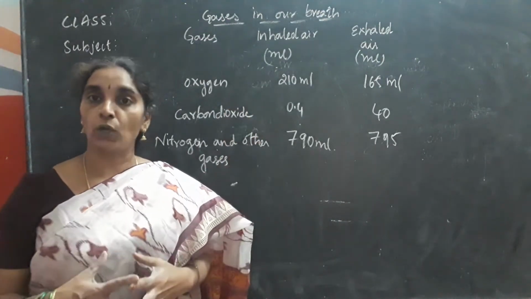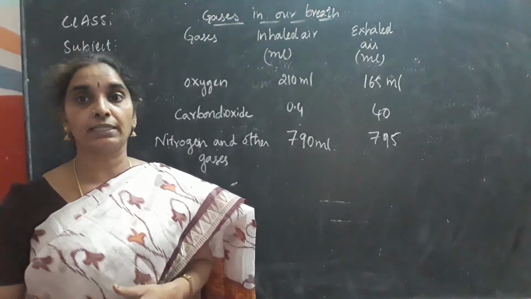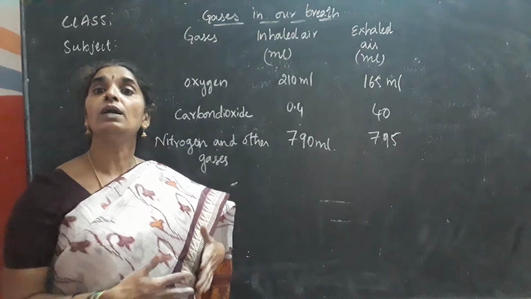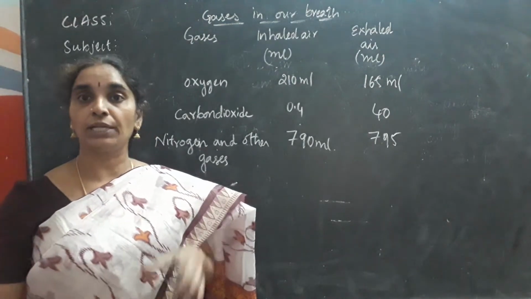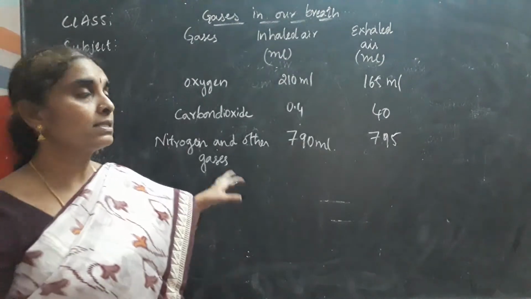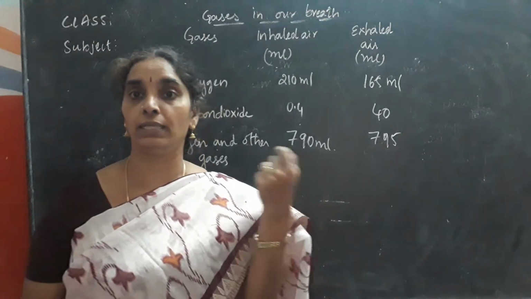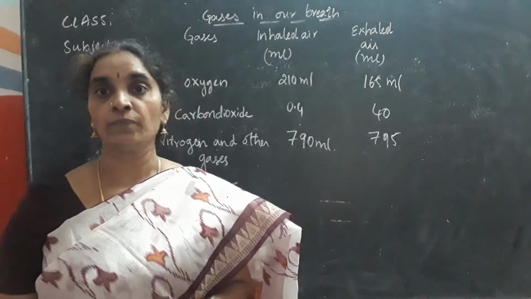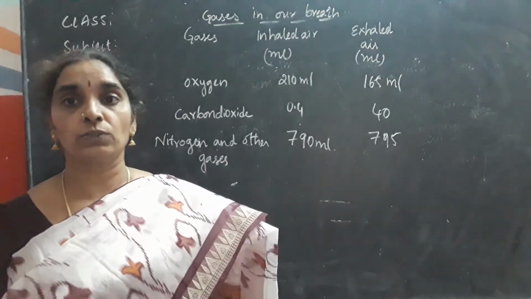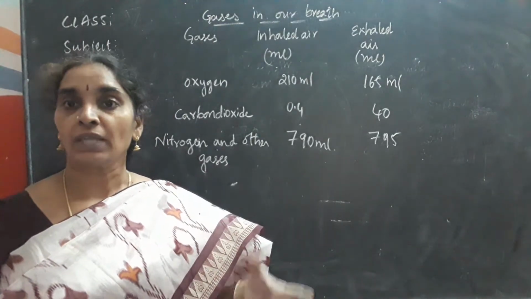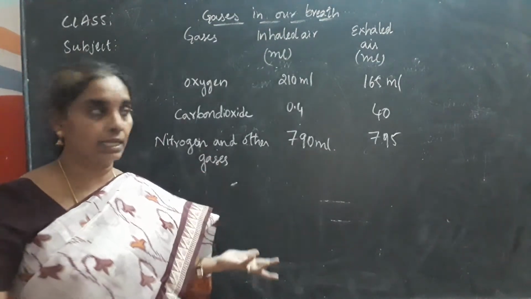So apart from oxygen that is taken in and carbon dioxide that is released out, there are also other gases that are being inhaled by human beings that you have to note down. Not only the oxygen is inhaled, along with the oxygen you are also inhaling the other gases like nitrogen, hydrogen, neon, krypton, everything. So many gases that are present in the atmosphere that you have been inhaling in and again exhaling out.